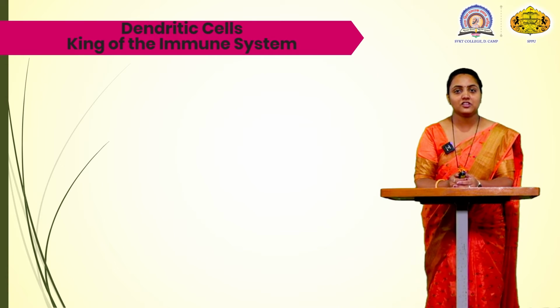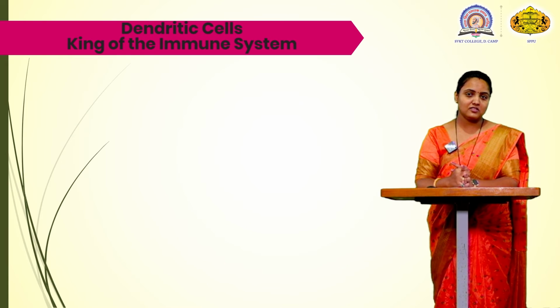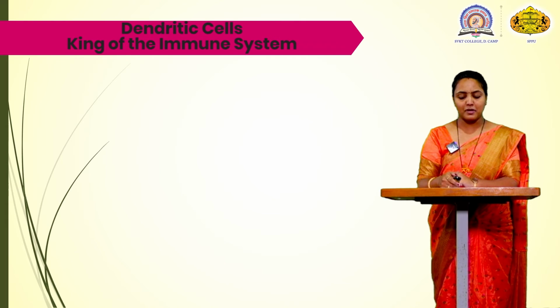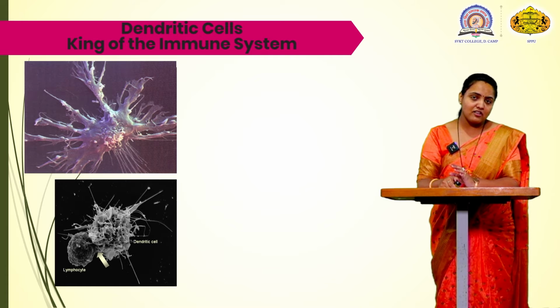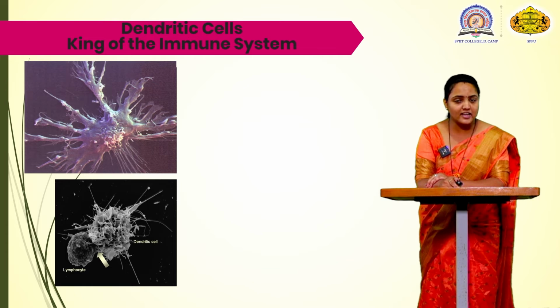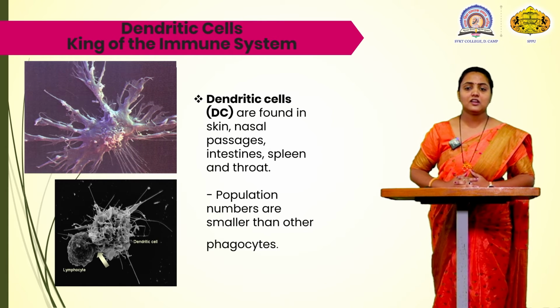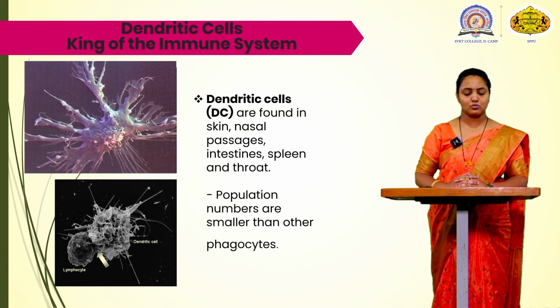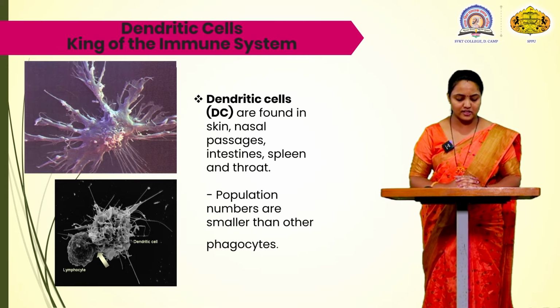Now we are going to see the dendritic cell, which is the king of the immune system because it activates the B cells and helps the B cells to produce the antibodies and to kill the invading pathogen. In the figure, you can see the dendrites have an extension like a neuron. You can see the dendritic cell attached to the lymphocyte. Dendritic cells are found in the skin, in the nasal passages, in the intestine, in the spleen and in the throat. Their population number is very small, compared with the other phagocytes.